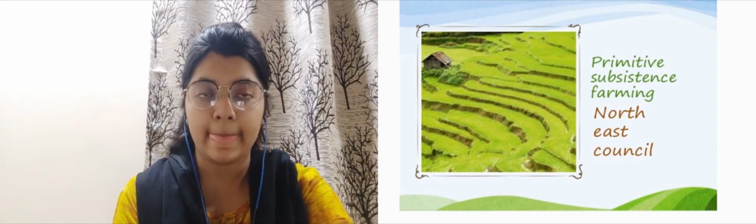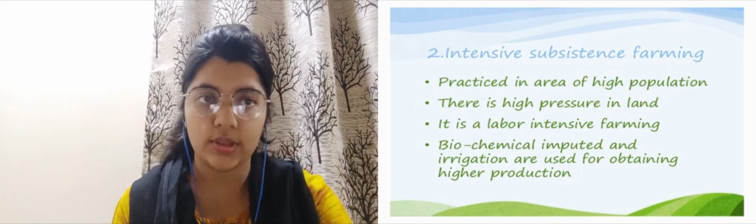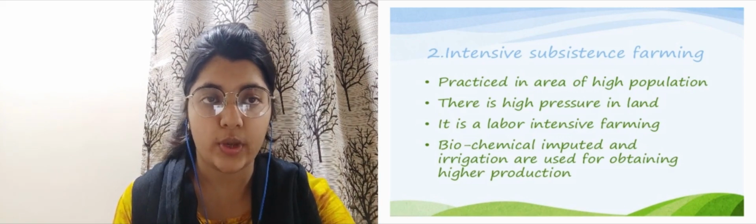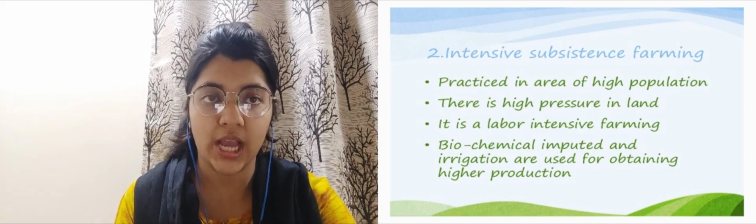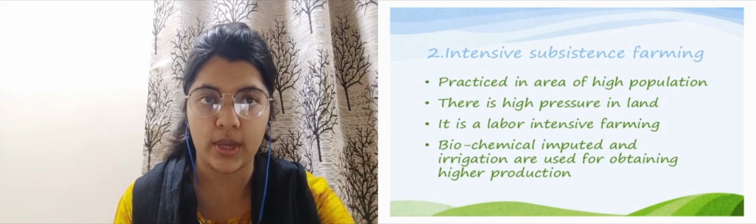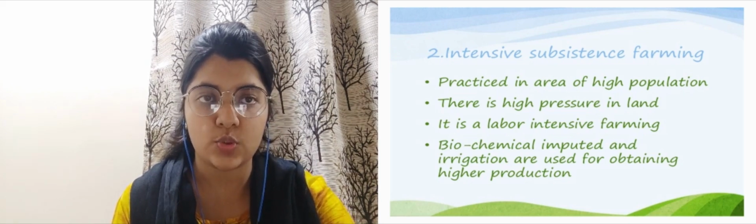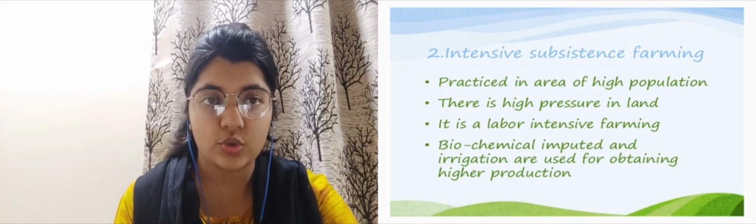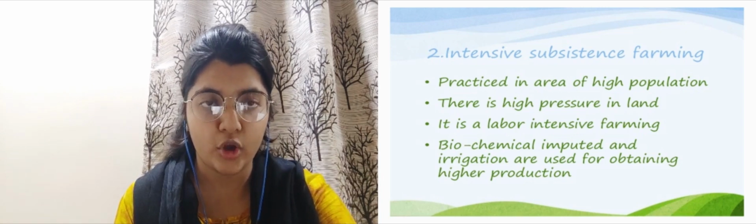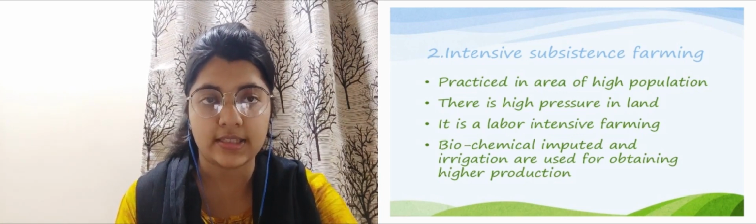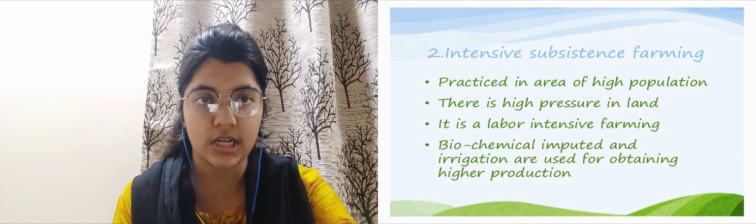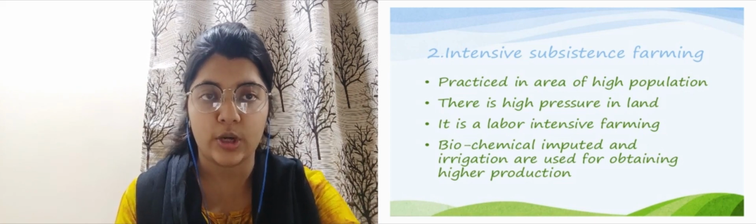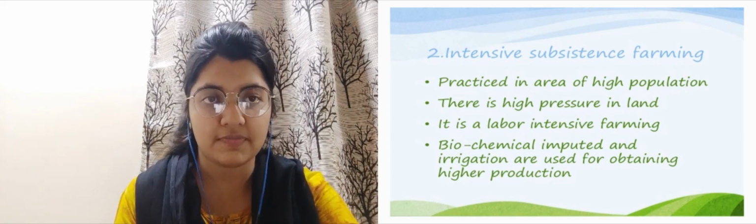Now, the next one is intensive subsistence farming. This type of farming is done in areas which are highly populated, and this method uses biochemicals for irrigation purposes and so on. Again, it is a farming where much labor force is required, and there is high pressure on the land. When all these things are combined, we get intensive subsistence farming.